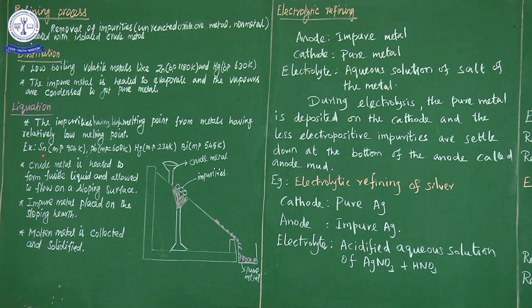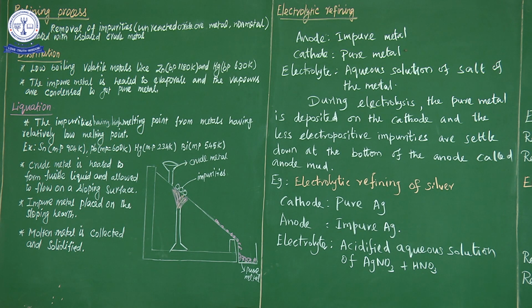Some examples of metals purified by the liquation process: tin, whose melting point is 904 Kelvin; lead, whose melting point is 600 Kelvin; mercury, whose melting point is 234 Kelvin; and bismuth, whose melting point is 545 Kelvin.